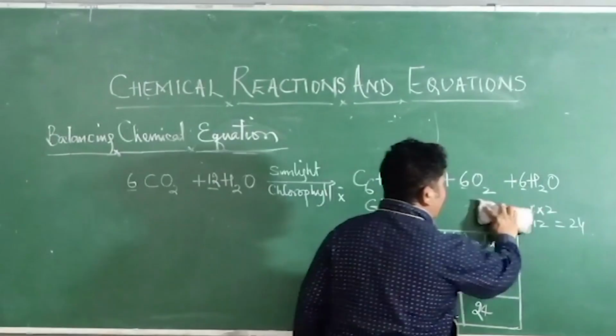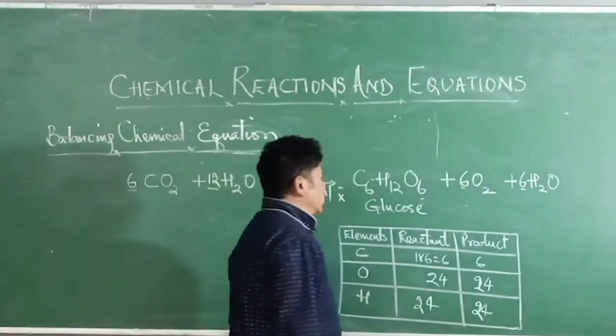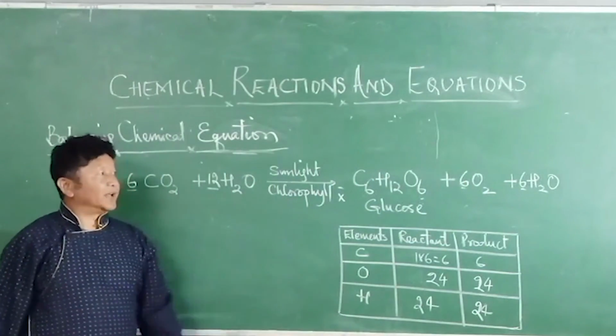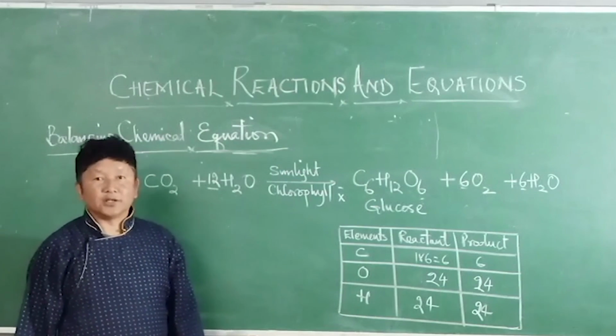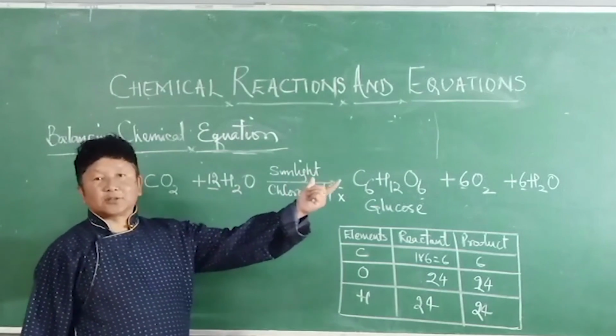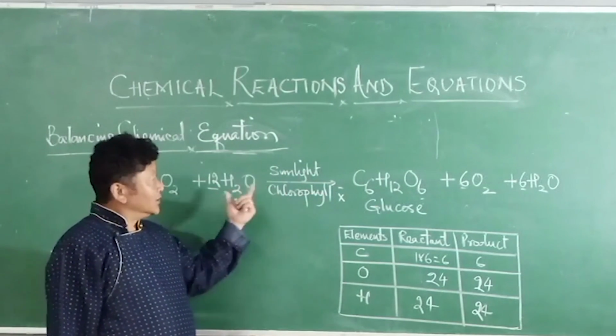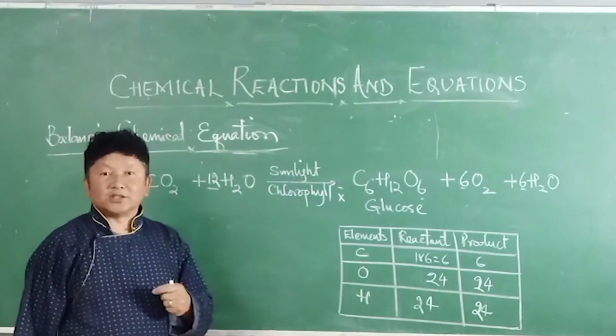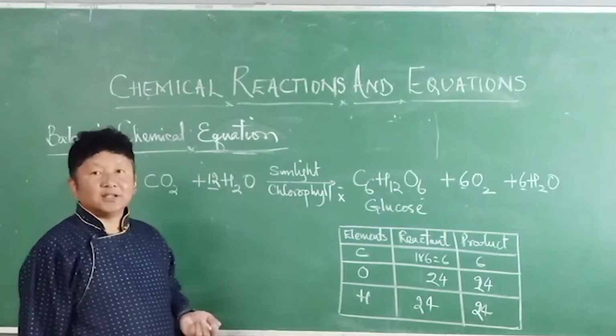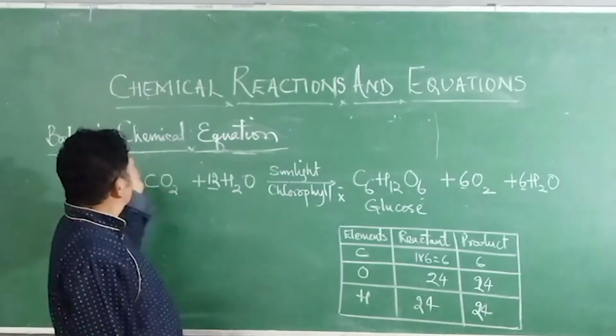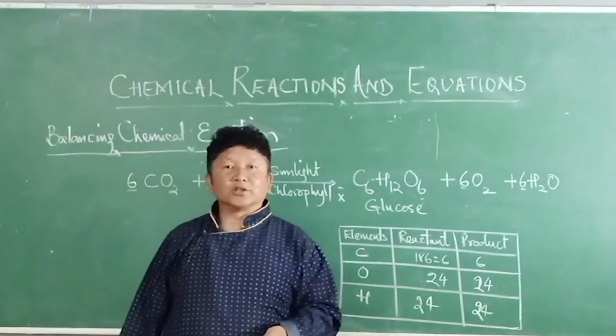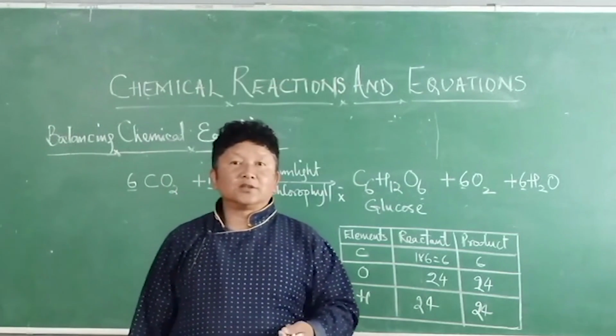This is how we balance a chemical equation. A chemical equation is a balance sheet. We use the hit and trial method, and that is balancing a chemical equation.